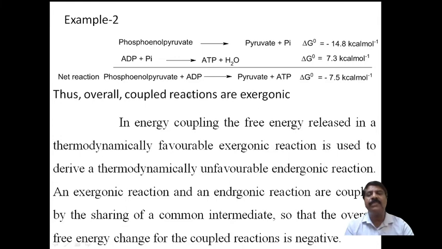Therefore this overall coupled reaction is called exergonic, because phosphoenolpyruvate is added to adenosine diphosphate to form pyruvate, the conversion of phosphoenolpyruvate to pyruvate with ATP. This is an exergonic reaction, and this energy is called the energy of the coupling reaction, and the net reaction is called a coupled reaction.